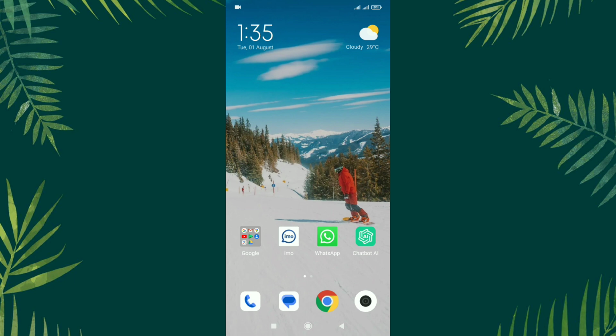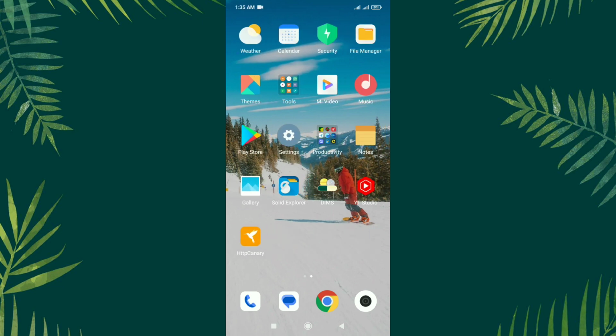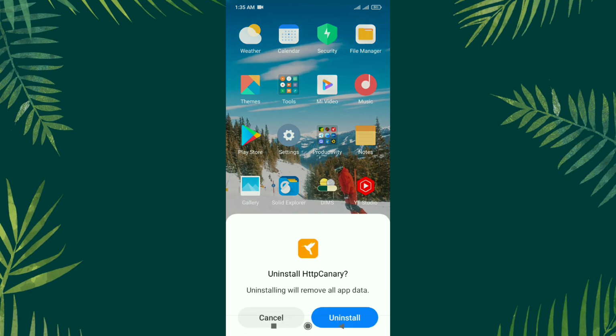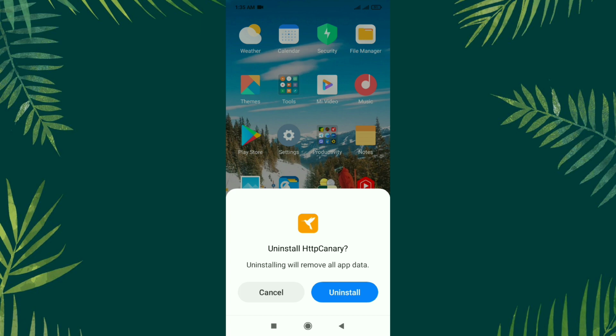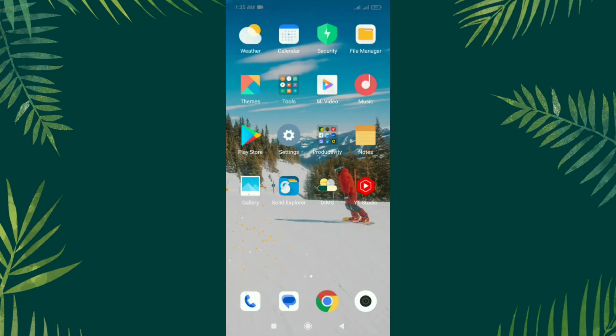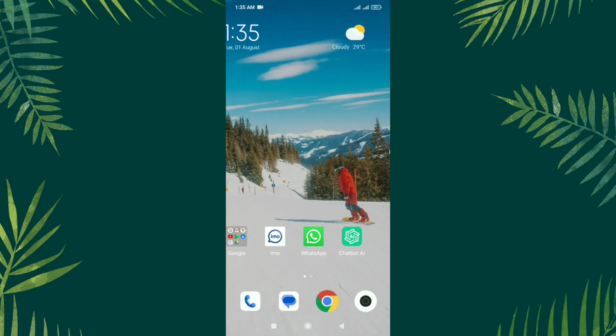Today I will show you how to remove HTTP Canary certificate from your smartphone. So let's start. Assume you have installed HTTP Canary application for any reason. After completing your task, you want to uninstall it. First, uninstall it as it doesn't require now. So it's gone.